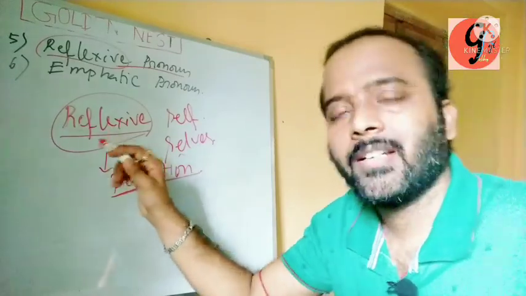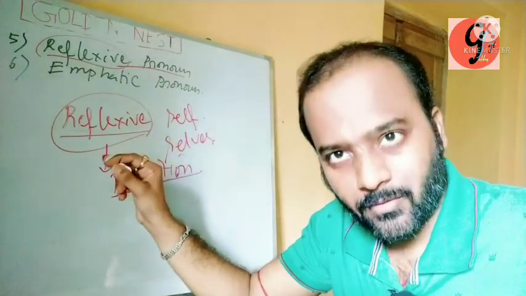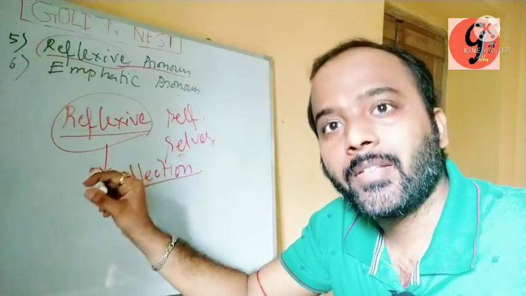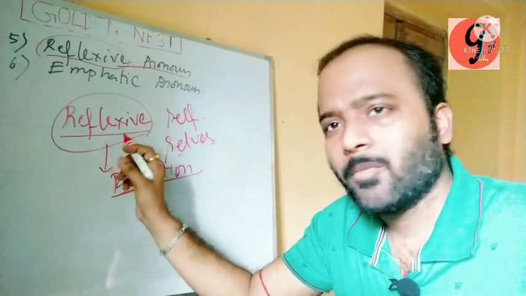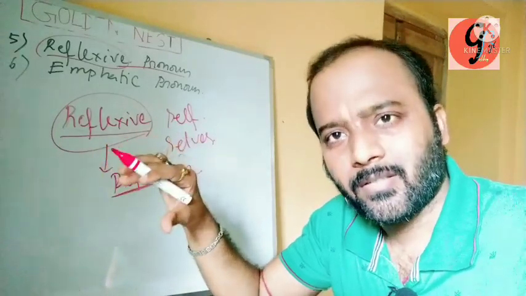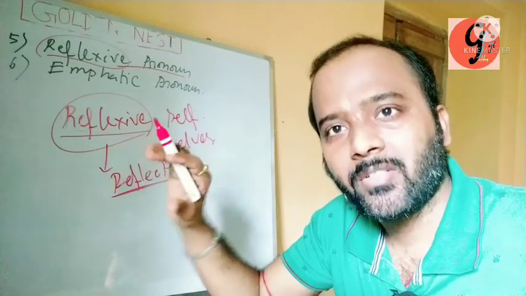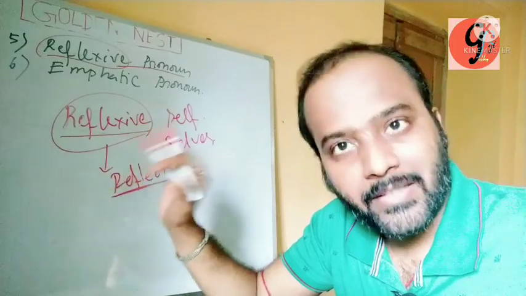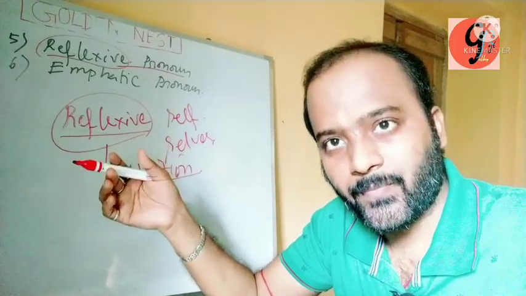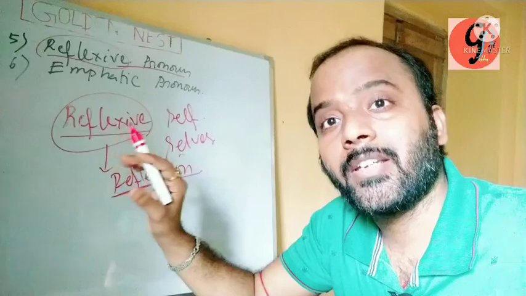So in the case of reflexive pronoun, this pronoun has some sense of reflection. The question is, reflect what? To reflect the subject in a sentence.